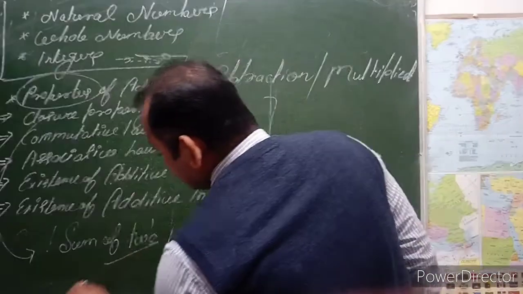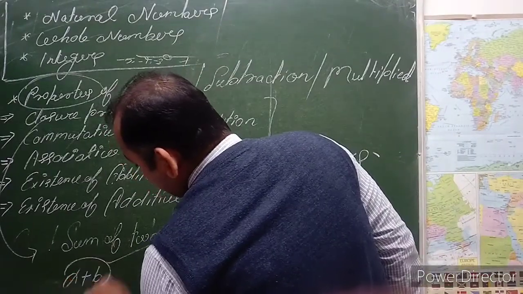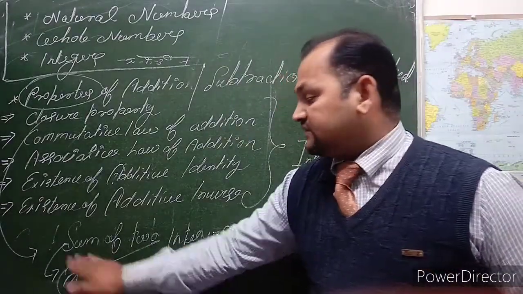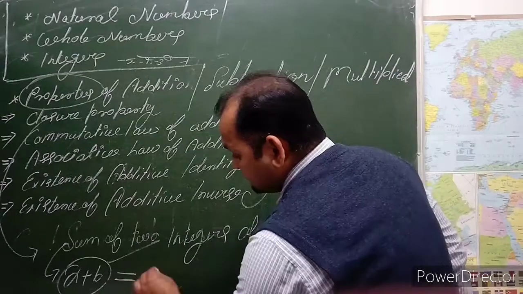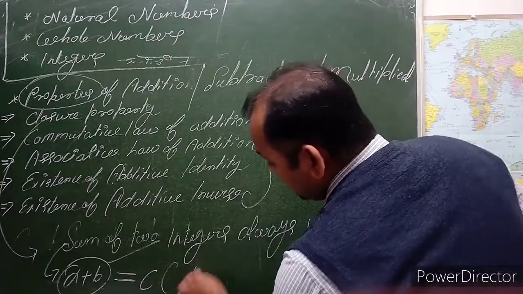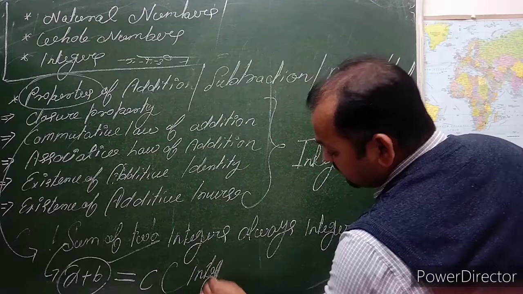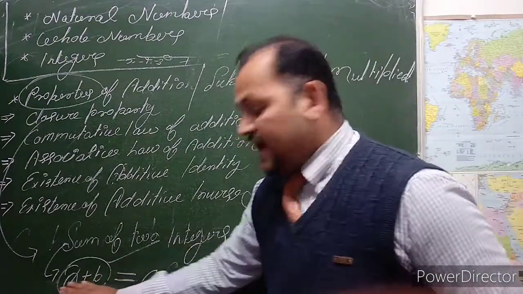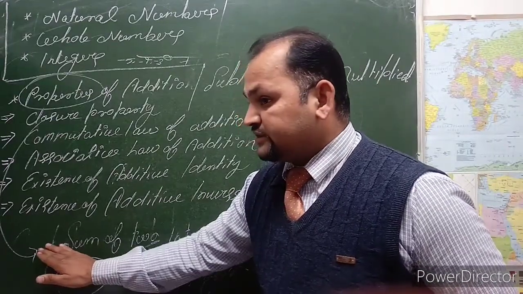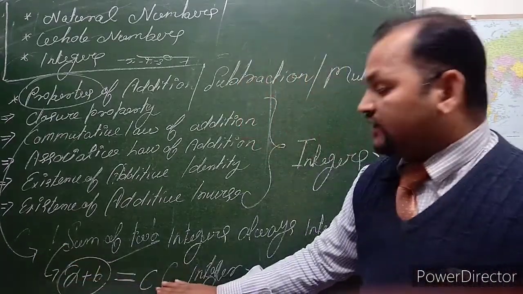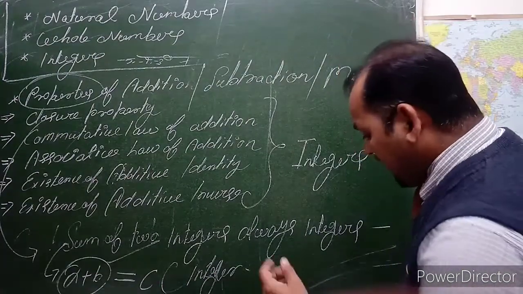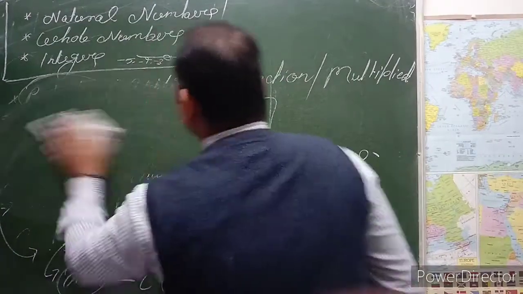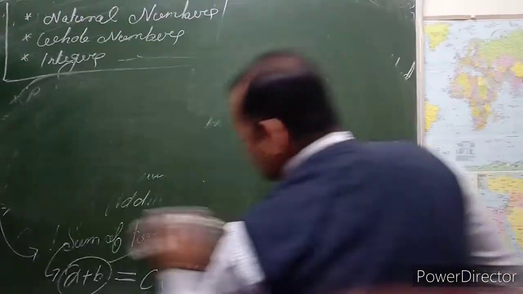Suppose the two integers are a and b, and you sum them. The sum of the two integers a and b is always equal to c, so c is also an integer. I will show you some examples of them.